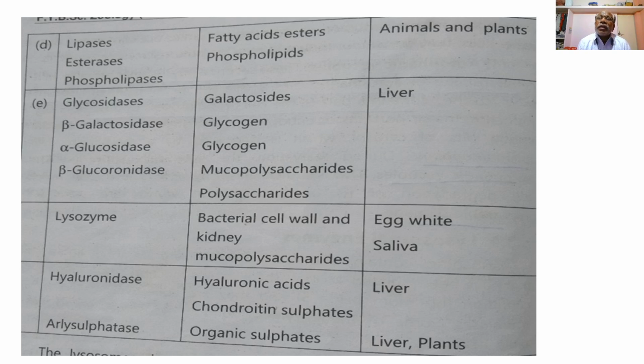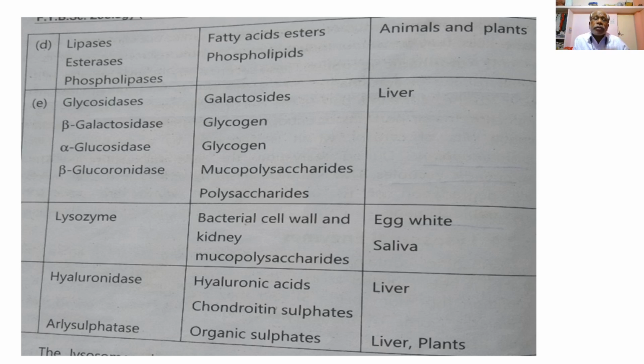And the source of these enzymes is the liver and the plants. So hyaluronidase is the enzyme acting upon hyaluronic acids and chondroitin sulfates, and the source is liver. And another enzyme, aryl sulfatase, acts upon organic sulfates, and the source of these enzymes from the lysosomes is found in the liver and the plants.